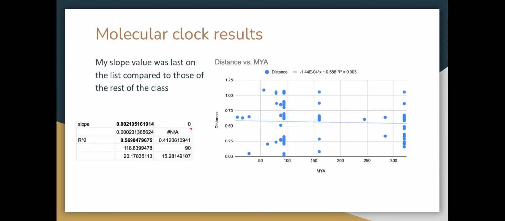Next is the molecular clock. So I constructed the molecular clock using the gene tree that I previously created. And what it does is it estimates the rate of evolutionary change for the gene by estimating the slope of a linear regression. And so once I had this done, I compared my findings to the rest of the class. And for the results for this part, my slope was definitely an outlier compared to everybody else in the class, as it was at the very bottom, at 19 out of 19 compared to the rest of the class. So this information helped me to conclude whether my gene was essential or not.